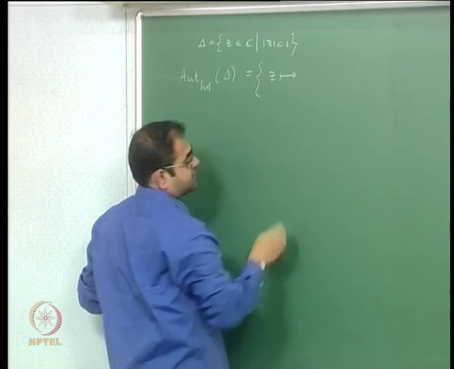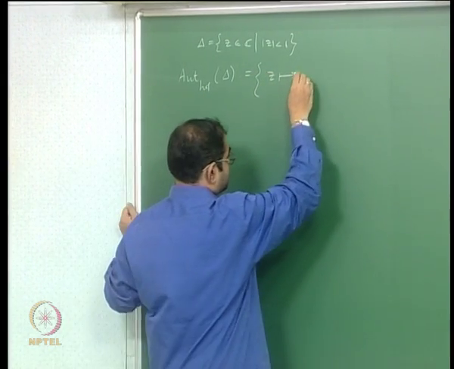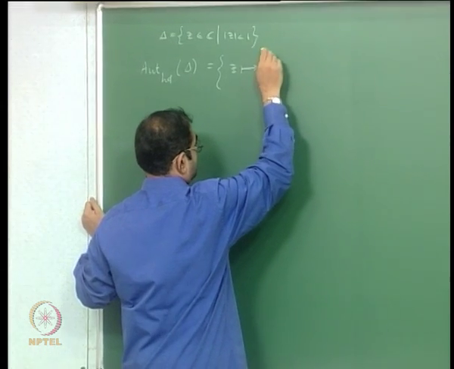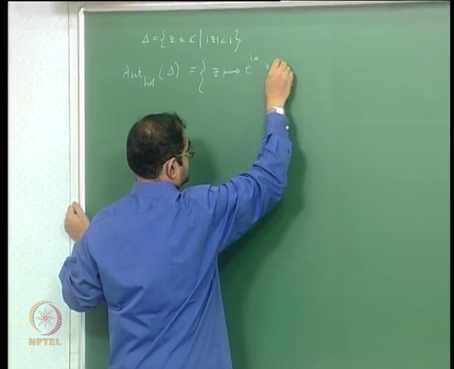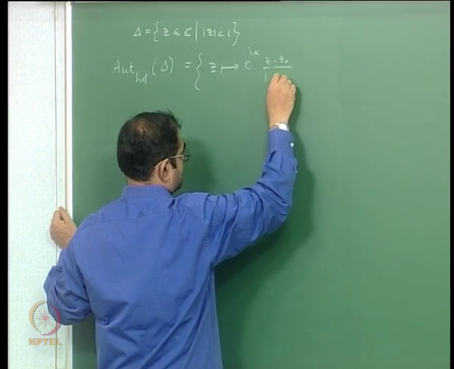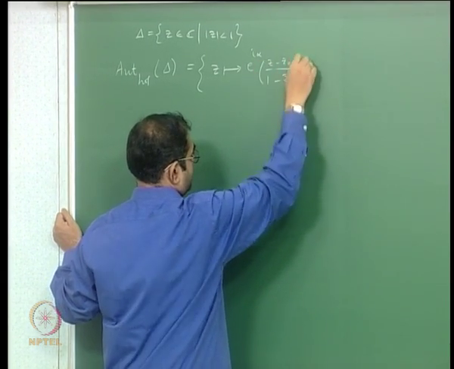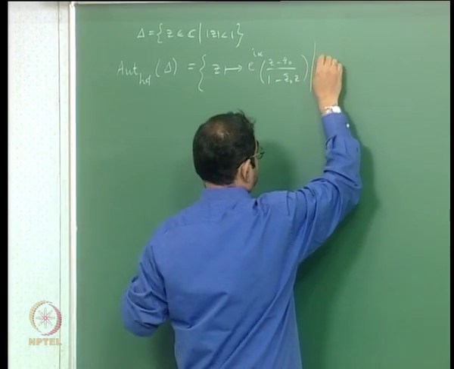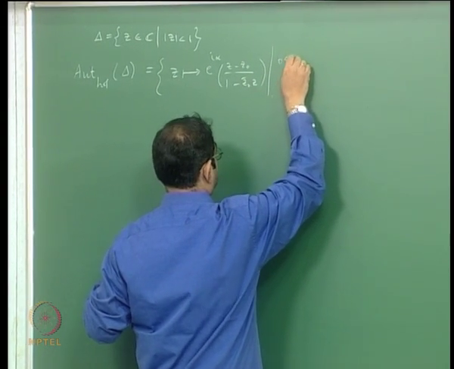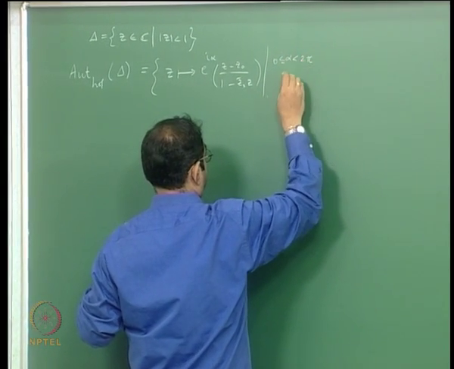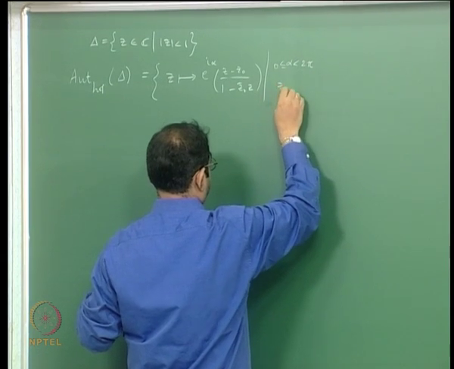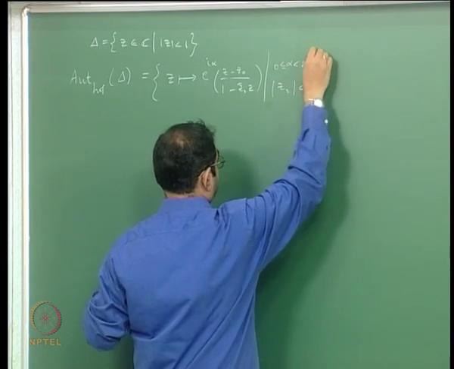They are Mobius transformations. They are given by maps of the form z going to e to the i alpha times (z minus z naught) by (1 minus z naught bar z), where alpha is of course an angle and z naught is an element in the unit disk.